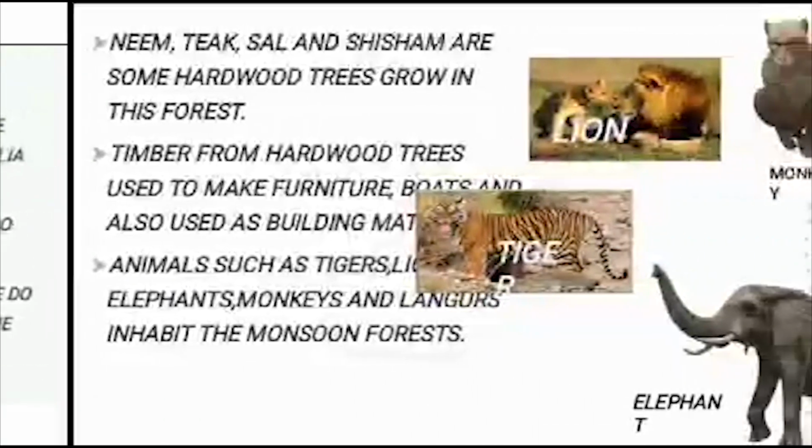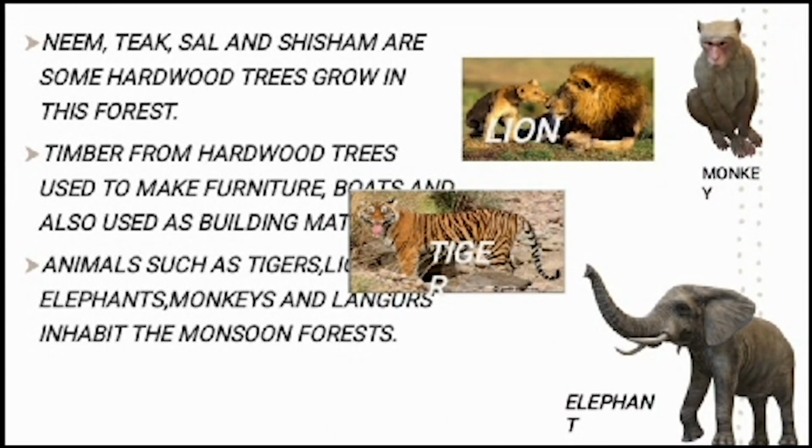Neem, teak, sal, shisham are some of the hardwood trees that grow in these forests. Timber from the hardwood trees is used to make furniture, boats, and also used as building material. Animals such as tigers, lions, elephants, monkeys, and langurs inhabit the monsoon forest.